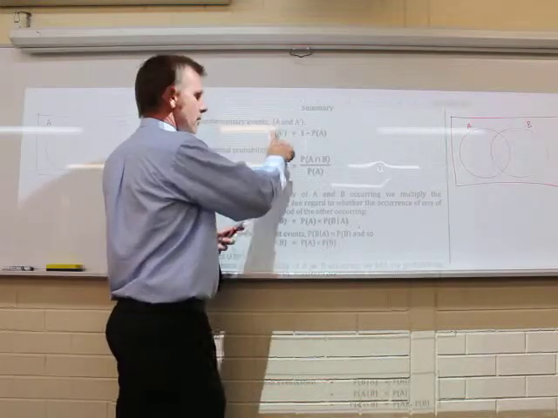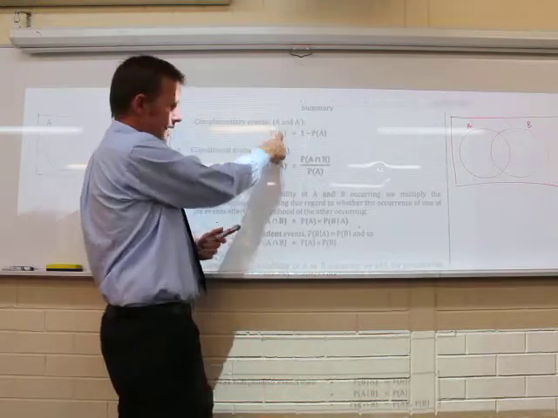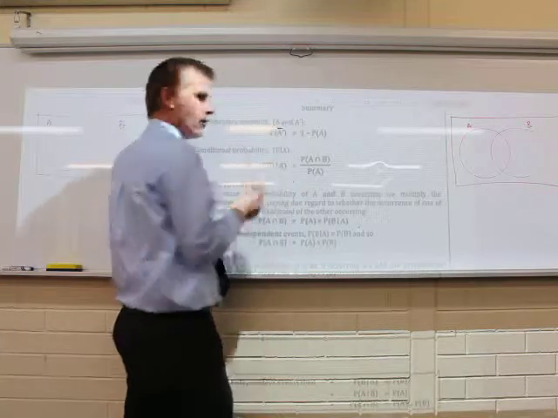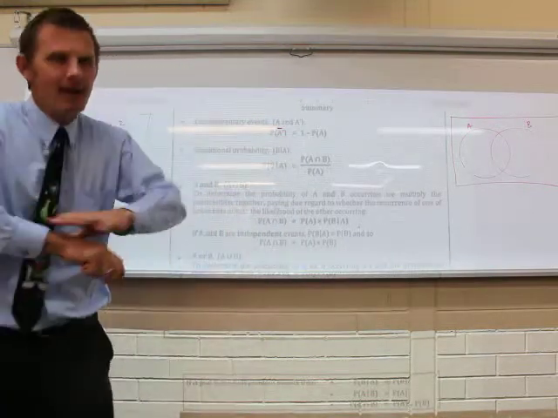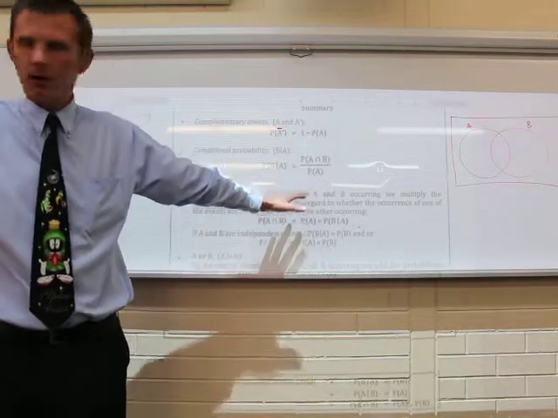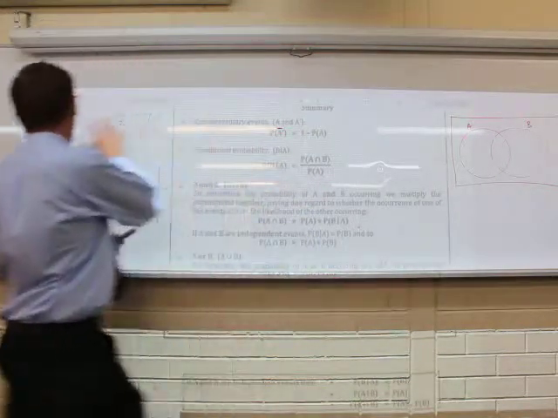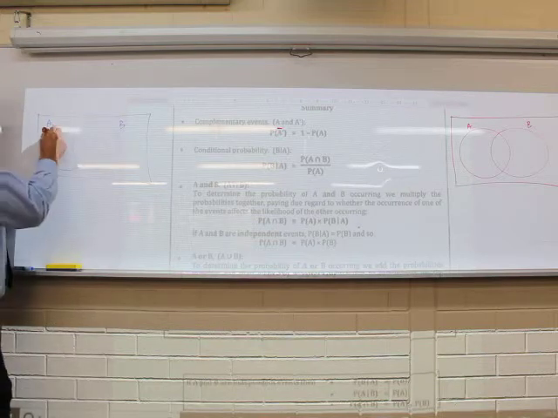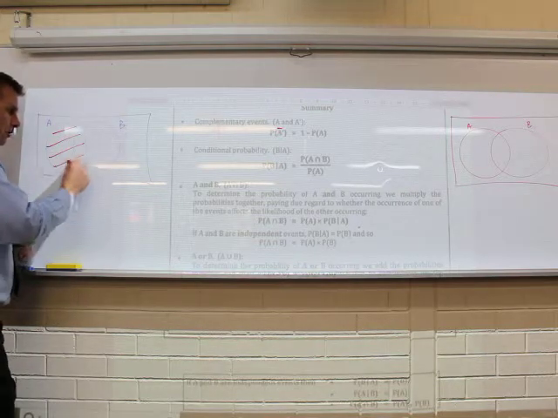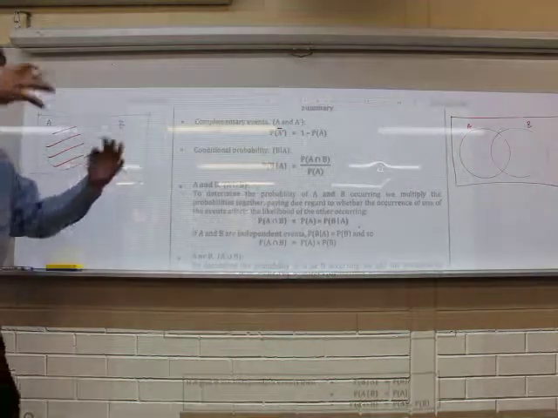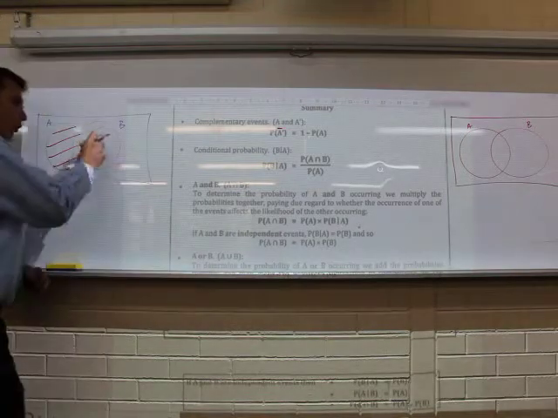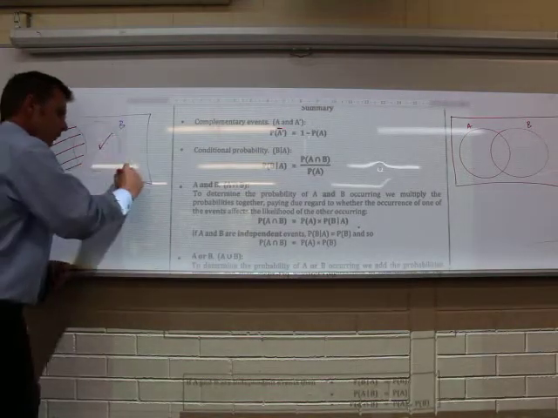So probability of A prime, or A dash, or you can write it with a line over the top, means everything outside of A. We don't want A. Nothing in A do we want. Now, think about a diagram here. If this is A, which clearly it is by the way I've done it, then everything outside of A is all of this and all of this.